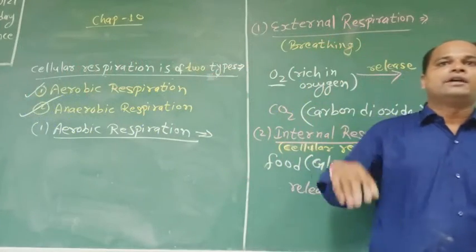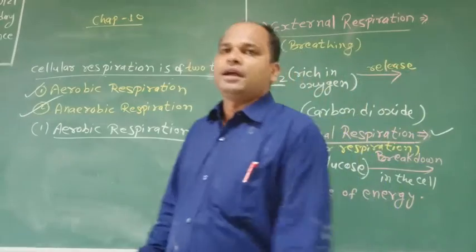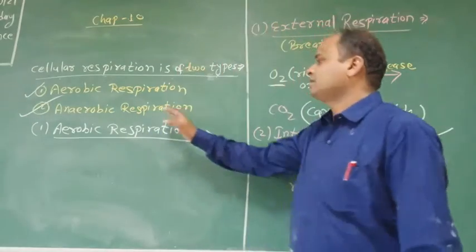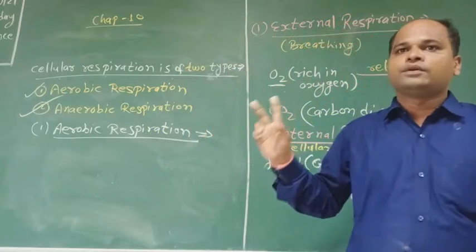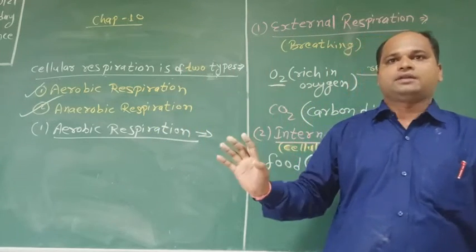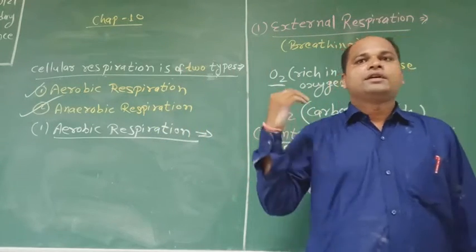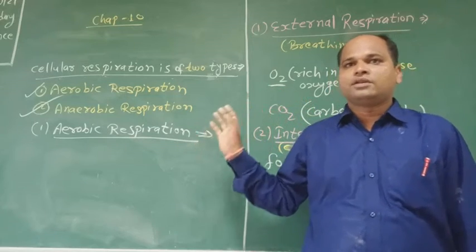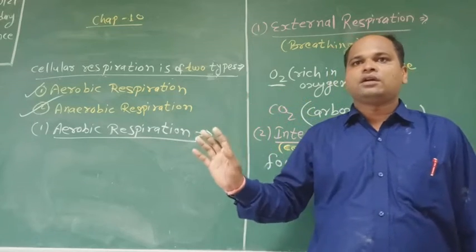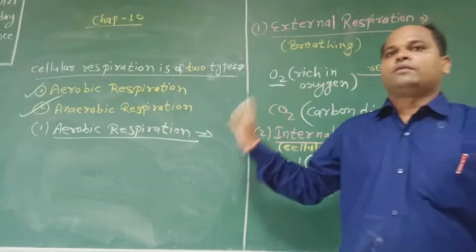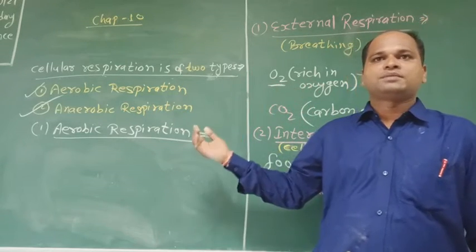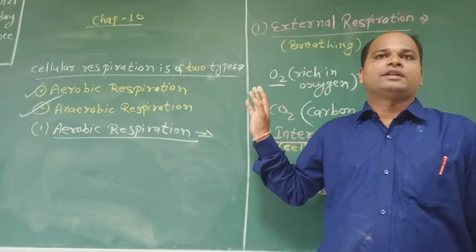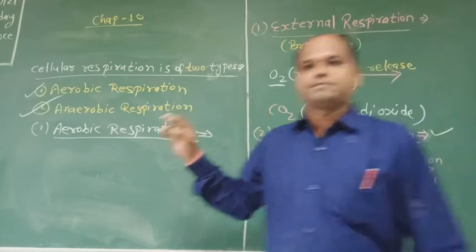And anaerobic respiration is the breakdown of food into alcohol and carbon dioxide with the release of energy without the use of oxygen. Is that clear? Yes, sir.